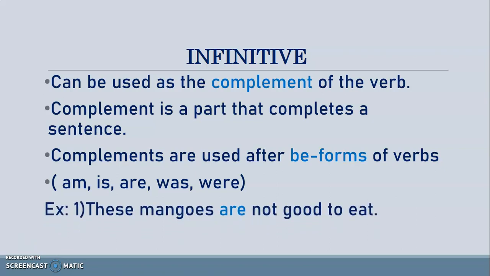These mangoes are not good to eat. After are, not good to eat, these many words are added. So they function as complement. To eat is used in the complement part. So to eat also functions as complement.